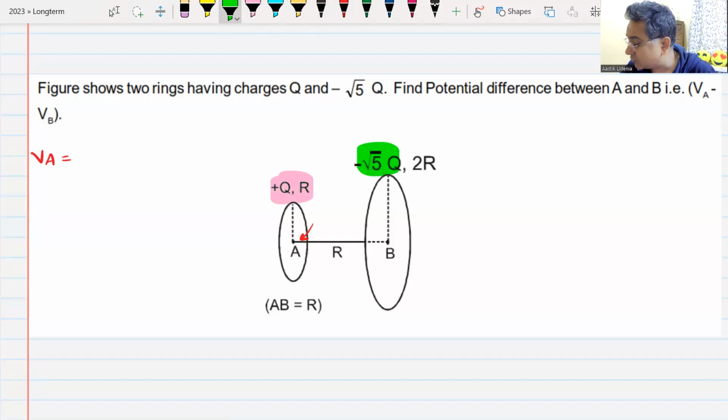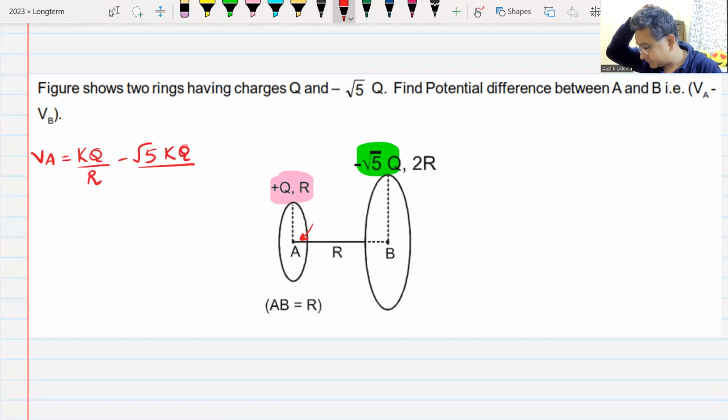What is the potential due to the pink one? Sir, KQ by R. Minus root 5 KQ by the distance. Distance is root 5 R, sir. Root 5 R. This is the potential at point A.